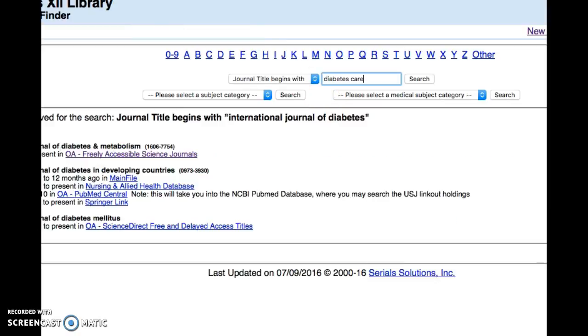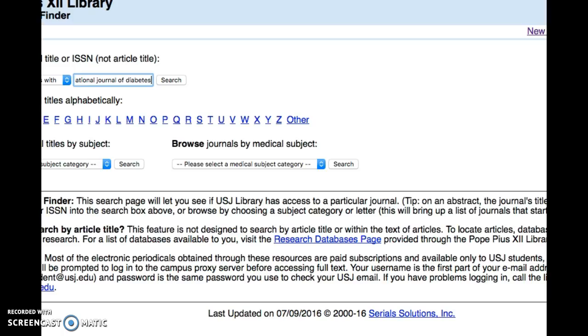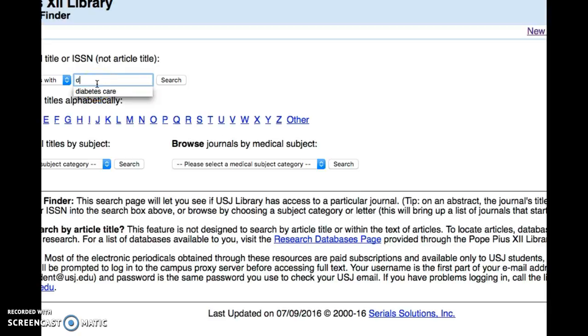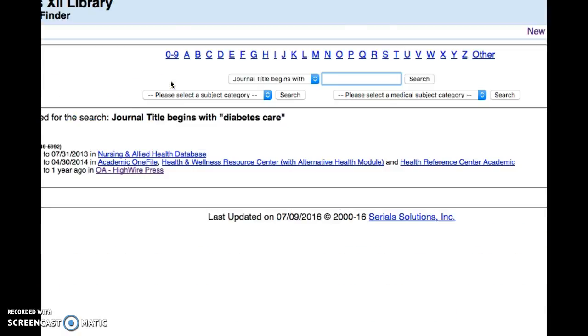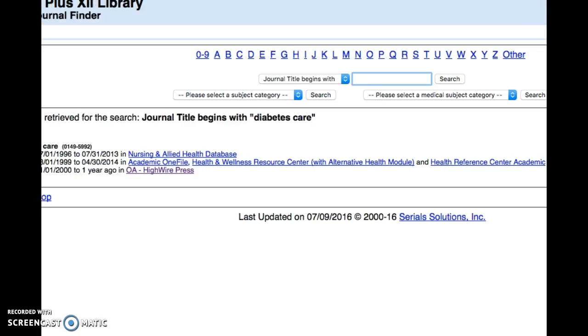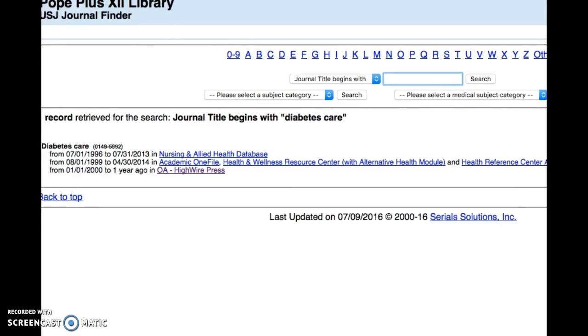Actually, I'm going to go back. So this is, there we go. This is the journal finder. So we'll click on journal finder, and we'll just type in Diabetes Care, which you can see I already searched for. And now I'll move it over so that you can see this a little bit better of what this looks like. Okay, so these are all of our online references to be able to find the journal Diabetes Care.